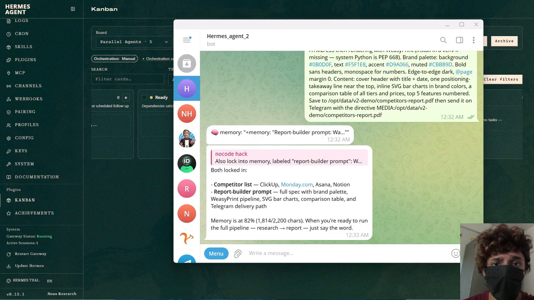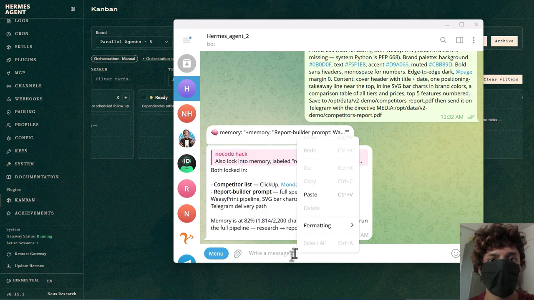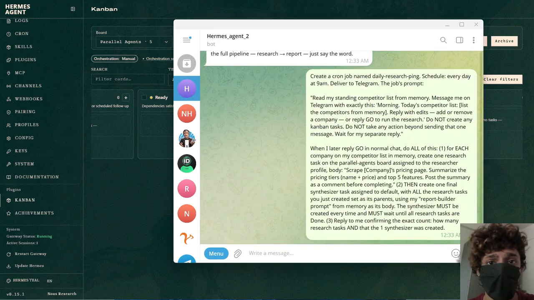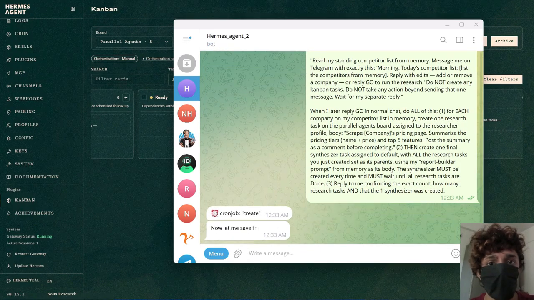Now the schedule. I want it to ping me every morning and ask if I want to run. And here's the catch. A scheduled job can't ask me and then sit there waiting for an answer. It runs alone, no chat. So it pings me and I reply separately. Ping, then reply. So let's paste our cron command and let's run it. And that's the whole engine in one instruction.